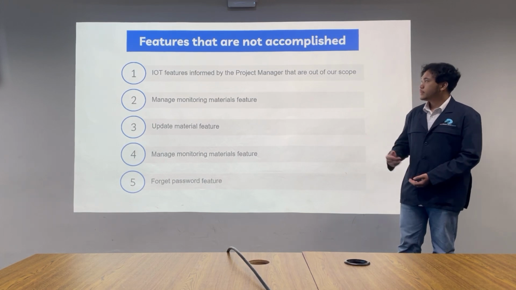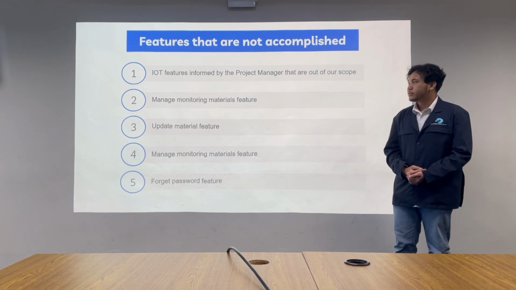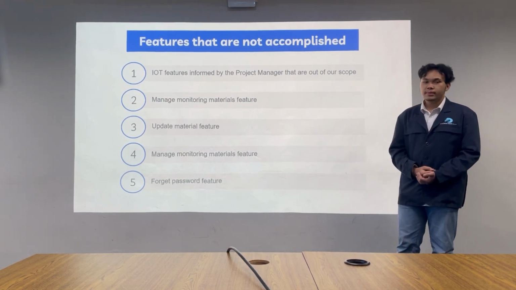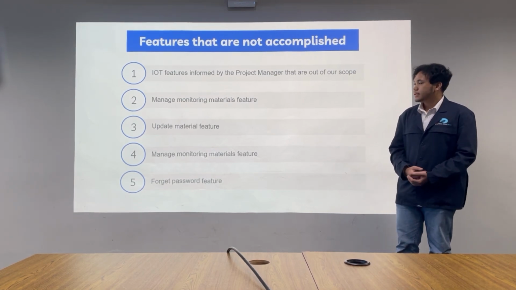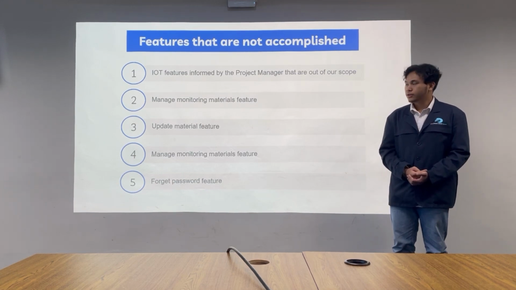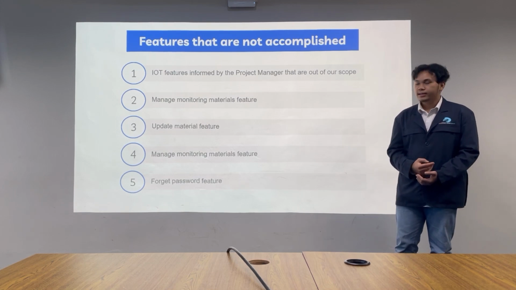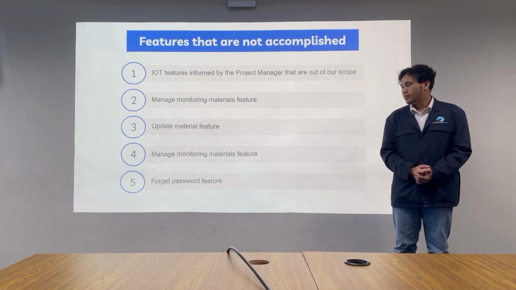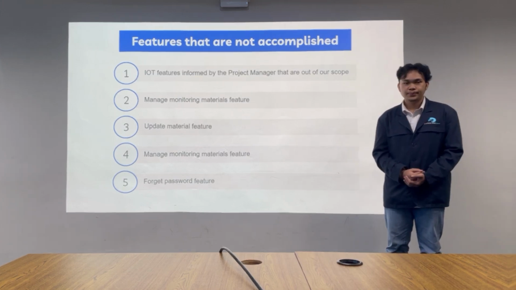And these are the features that are not complete. There are 5 of them. The first one is the IoT feature that was informed by the project manager and is out of our scope. And the second is the manage monitoring material feature. And the third is the update material feature. The fourth is the manage monitoring material feature. And last is the forget password feature.